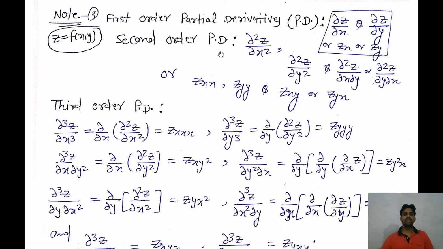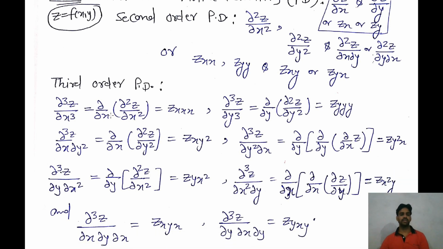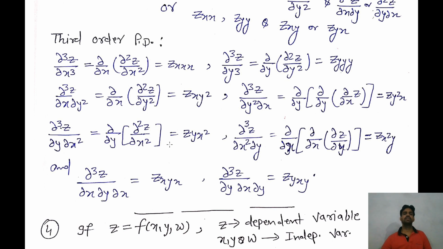Here I am defining some notation. First order partial derivatives are denoted by del z over del x and del z over del y, or we can say z x, z y. Second order partial derivatives are denoted by del 2z over del x square, del 2z over del y square, del 2z over del x del y, and del 2z over del y del x, or for abbreviation we can use this symbol. And these are the third order partial derivatives with respect to x, with respect to y, and mixed derivatives. Similarly, we can find the nth order partial derivative.